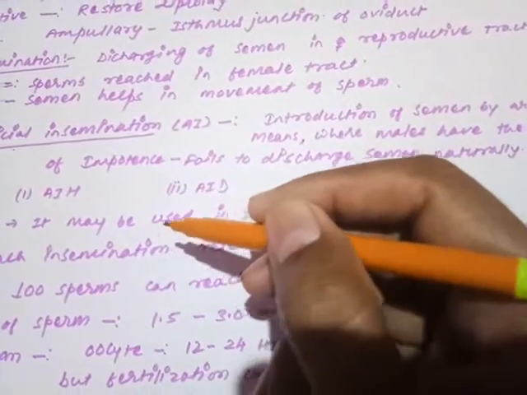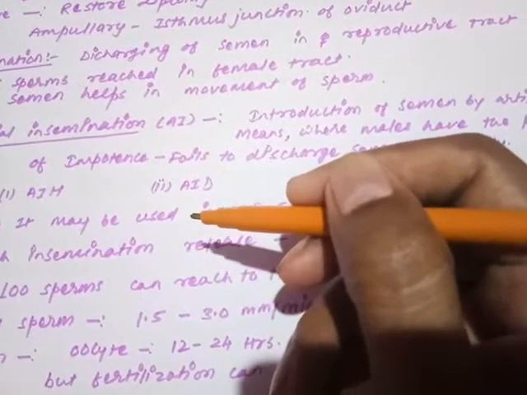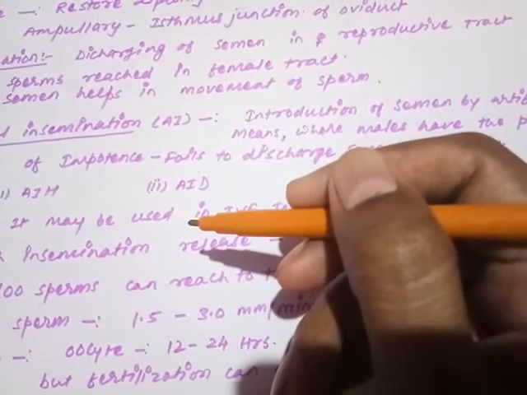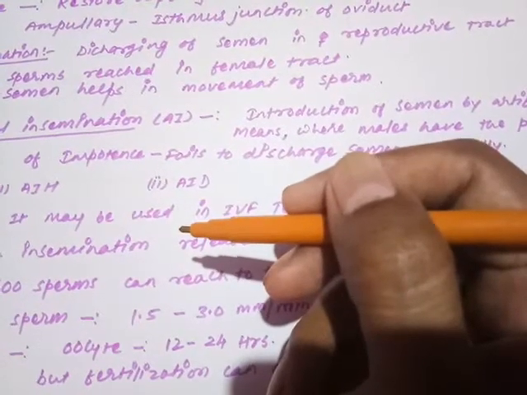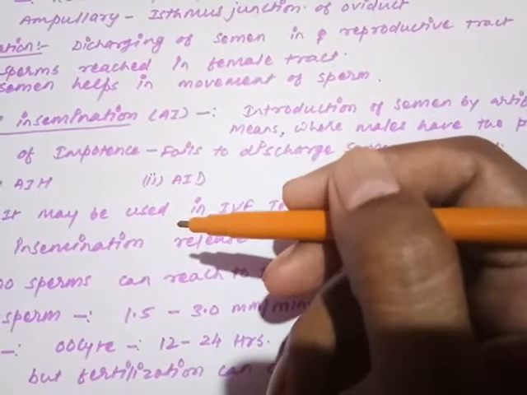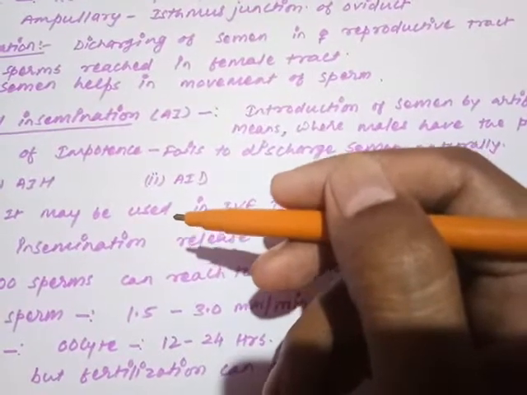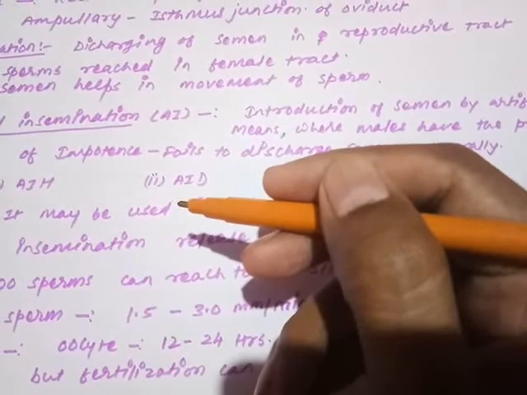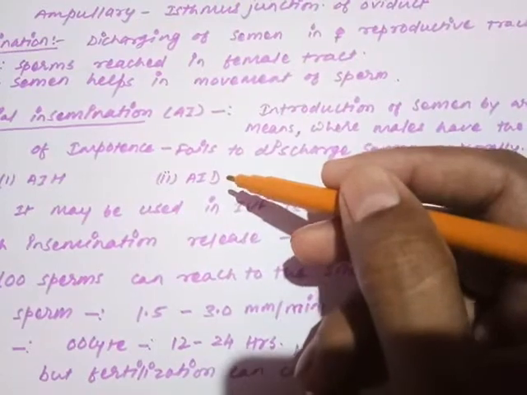But sometimes the semen can be discharged, but the male does not have an adequate amount of sperm, like in azoospermia, oligospermia, or aspermia cases. Then the male cannot produce enough sperm to begin the process of fertilization or to perform reproduction. In such a situation, some donors are arranged for the purpose of reproduction. That is called AID, artificial insemination donor.